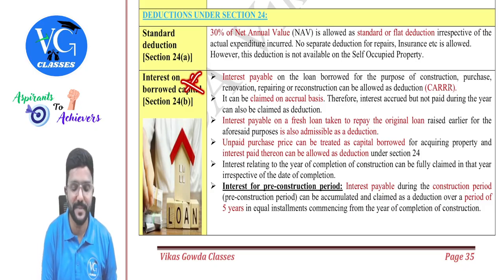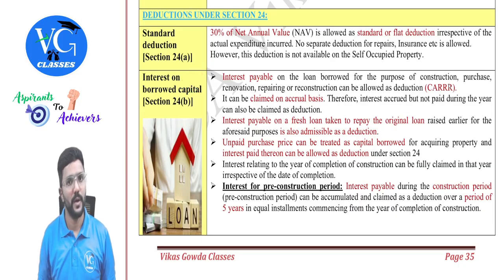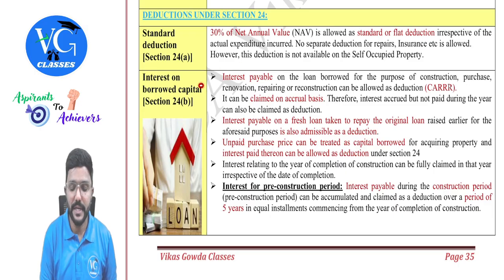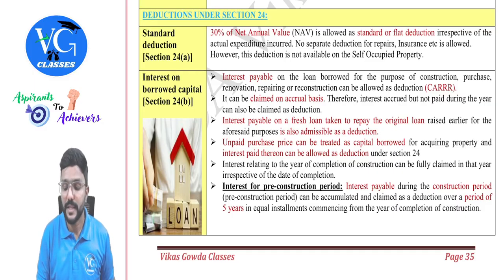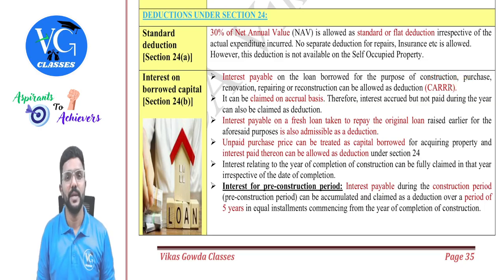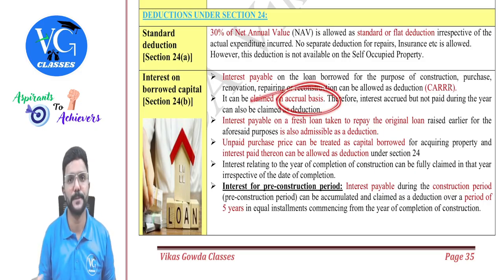Then interest on borrowed capital is allowed as deduction under section 24B. This is the important adjustment under house property, guys. So what is it, sir? Interest payable on the loan borrowed for the purpose of CA triple R. What is CA triple R? That is construction, acquisition, repairs, renovation, reconstruction. If a loan is taken by the assessee for any of these purposes, whatever interest is payable on such loan will be allowed on accrual basis.